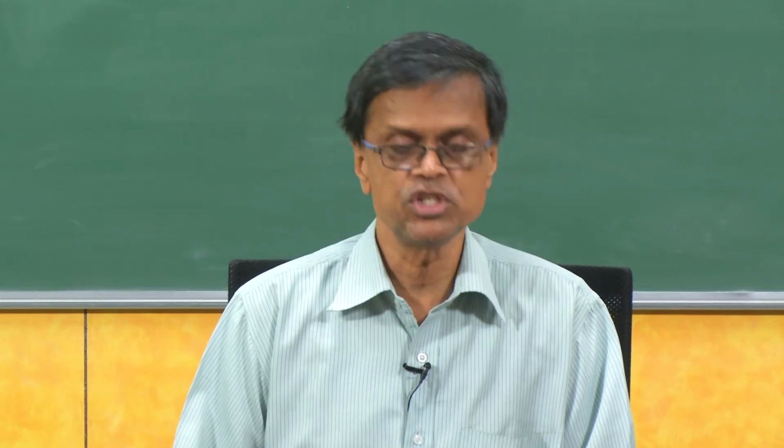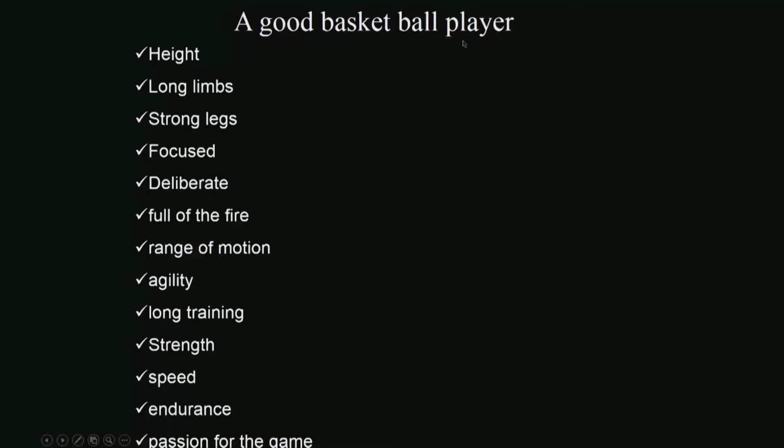Okay, so what are these features? Height, for example, ideally we would like to have tall guys, guys with long limbs, long hands, long legs, strong legs. They should have strong legs because they should be able to run around and all that. Focused, okay, deliberate, full of fire, range of motion, agility, long training, strength, speed, endurance, passion, all these make a good basketball player.